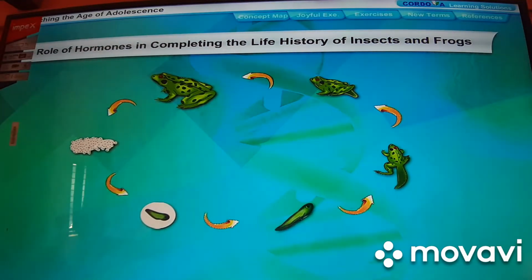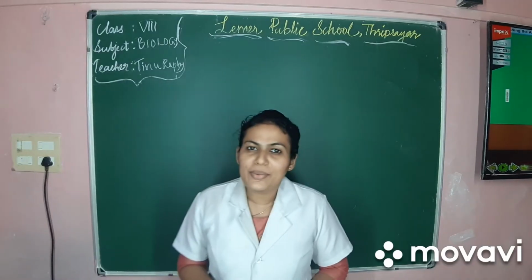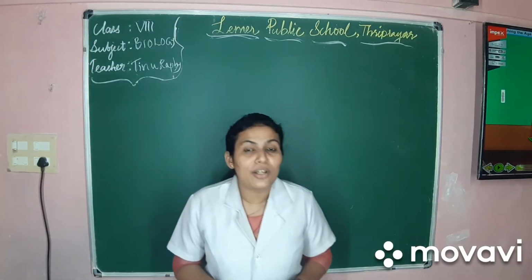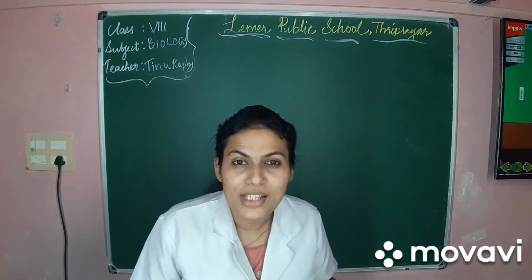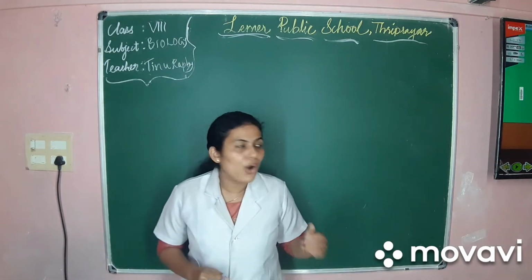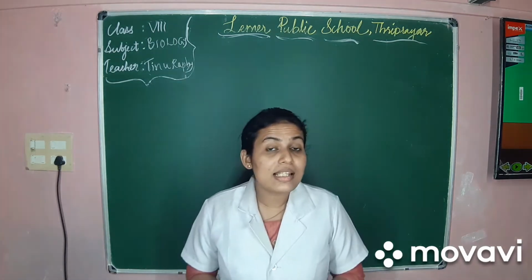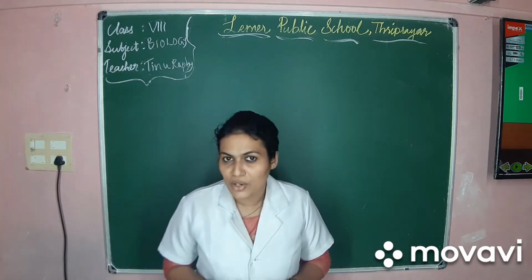Iodine in water is required for production of thyroxine in the frog's body. If the water in which the tadpoles are growing does not contain sufficient iodine, the tadpoles cannot produce sufficient amount of thyroxine in the body and cannot continue the process of metamorphosis and hence cannot become adults. So dear children, I hope you understood the role of thyroxine in the metamorphosis of a frog. And just now you saw in the Digi video that iodine is essential for the production of thyroxine.